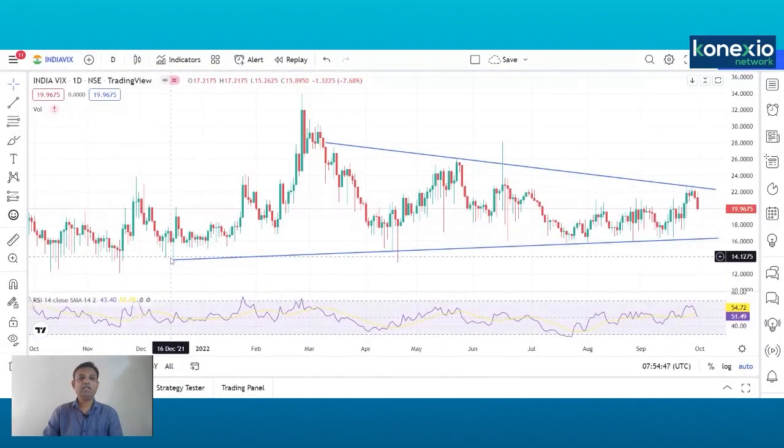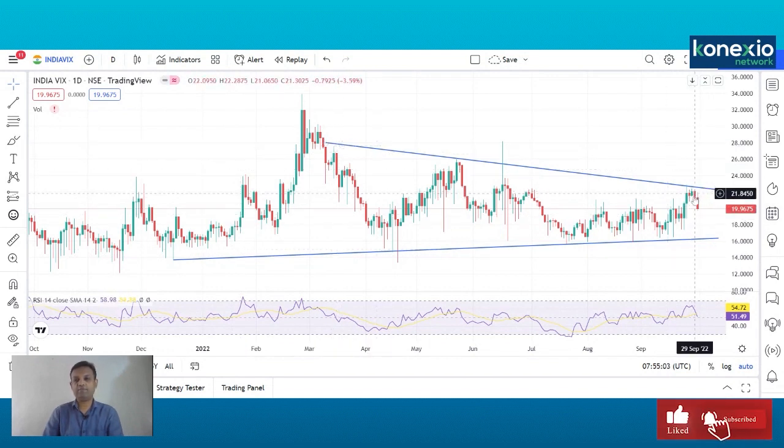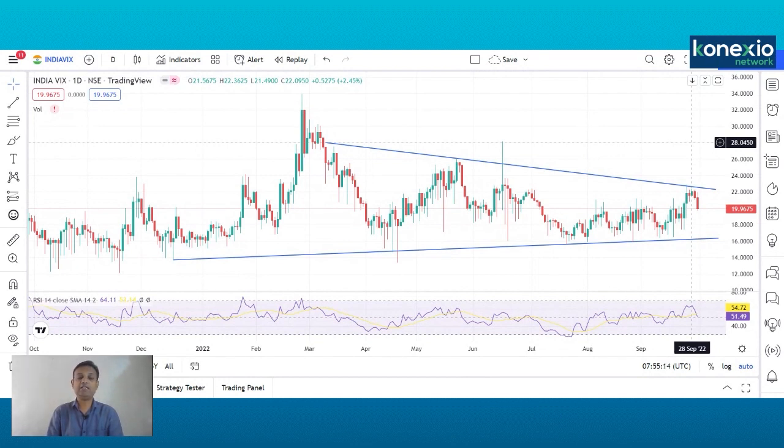In the India VIX chart, you can clearly see that the VIX has been moving in a triangle formation since December 2021. It has been moving in that particular trend, overlapping in this triangular formation. Multiple resistances have been seen, and this time also, almost the third to fourth time, it has tested the level of 22, and from there it has shown some sort of weakness at those levels. Weakness in India VIX clearly indicates there could be a bullish trend in the markets.